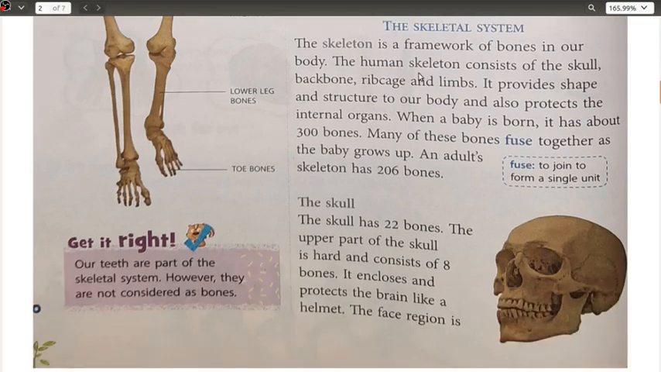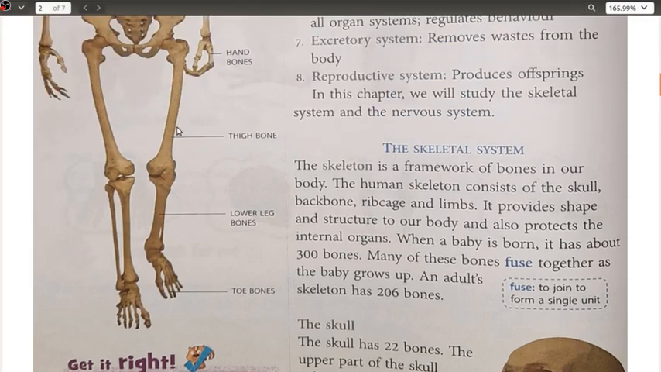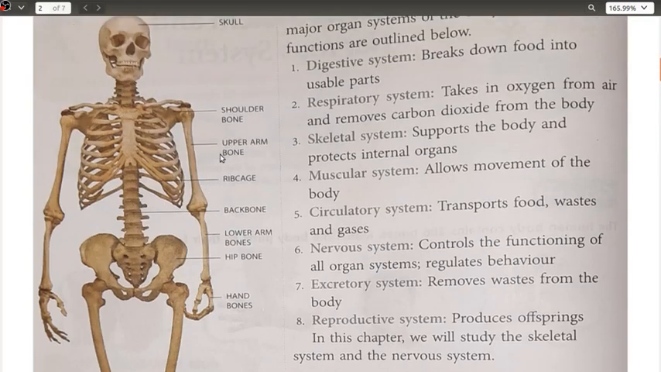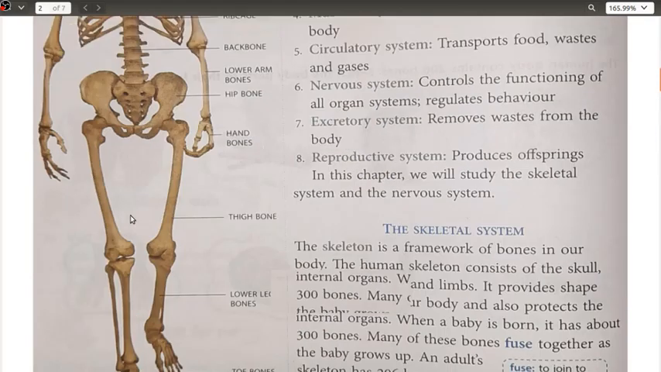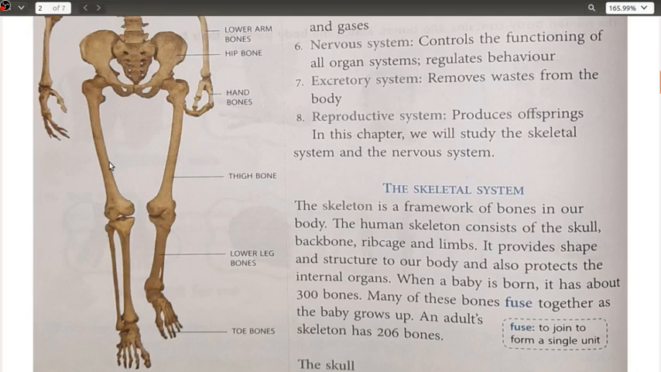Okay, so the skeletal system is the framework of bones in our body. The human skeleton consists of skull, backbone, rib cage and limbs. Limbs, we call it basically the hands and the legs. This entire hand portion as well as this entire leg portion is known as the limbs here. Okay, it provides shape and structure to our body and also protects the internal organs.